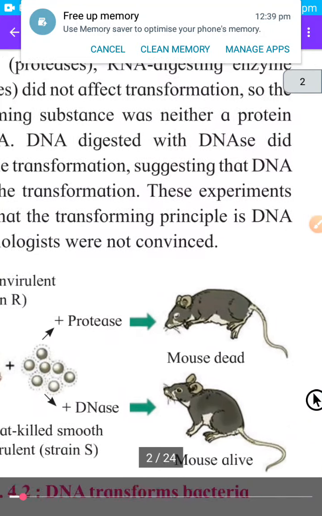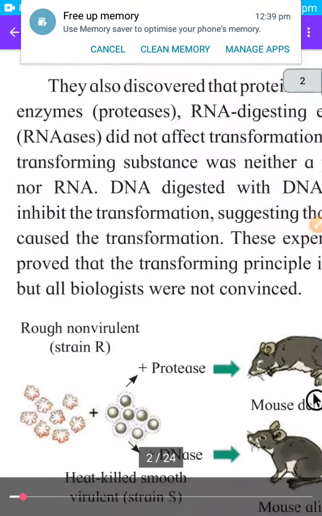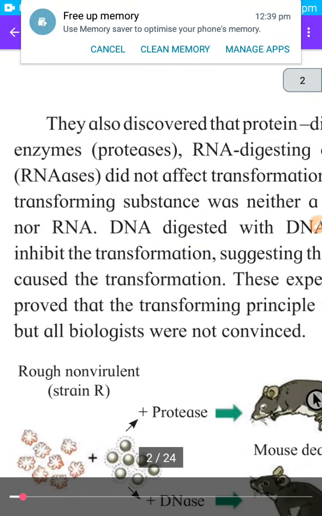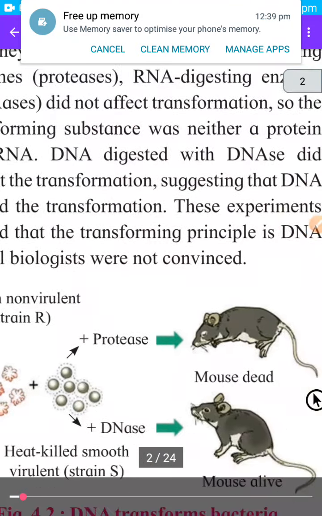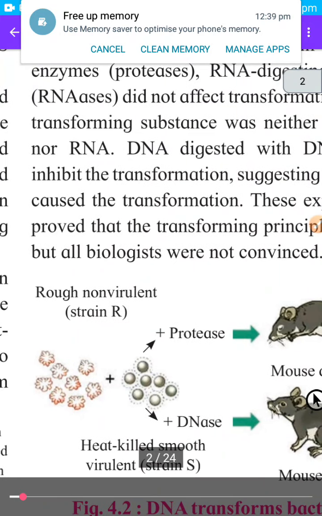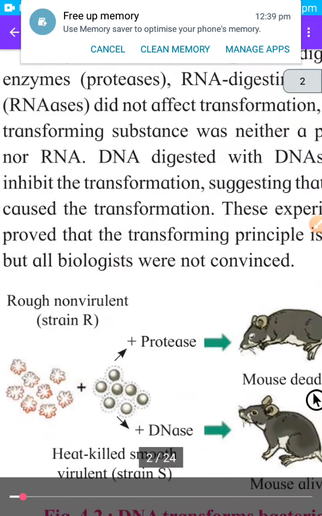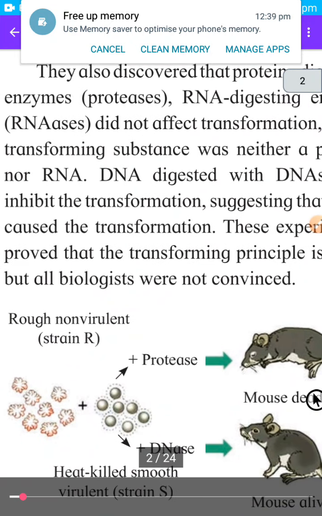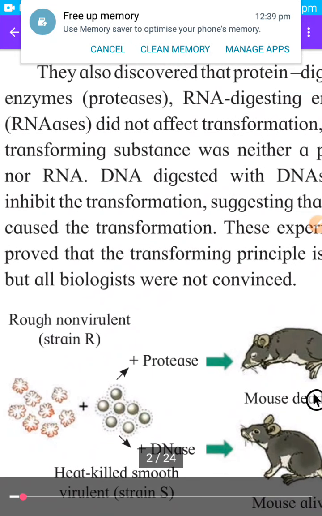DNA digested with DNase did inhibit the transformation. Then they again mixed the enzyme DNase, which will destroy the DNA, and they came to know that when DNA is destroyed, the transformation is inhibited, meaning stopped. So this shows that for the transformation of R type into S type, DNA is necessary.